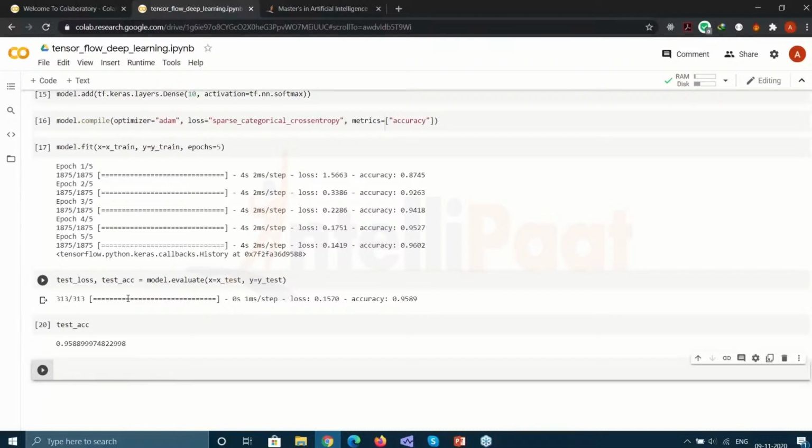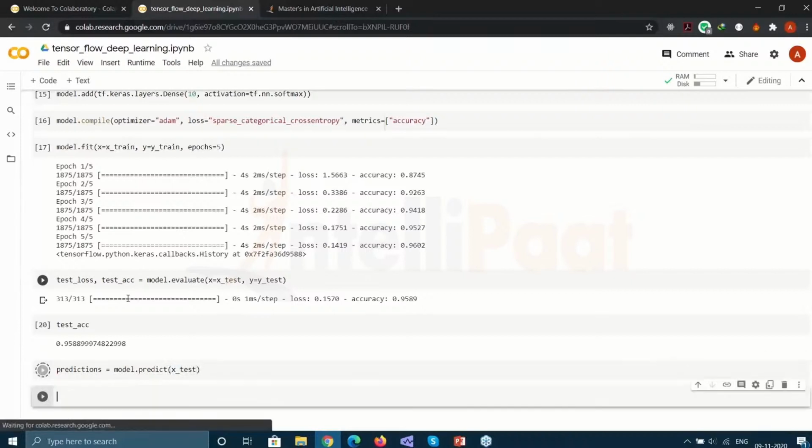Now if I want to make a prediction, let's say we want to make the prediction for the 1000th value in our data set. To do this, all I have to do is make the prediction using predictions is equal to model.predict on x_train, or instead of x_train, we can take x_test because it's smaller and it'll work faster.